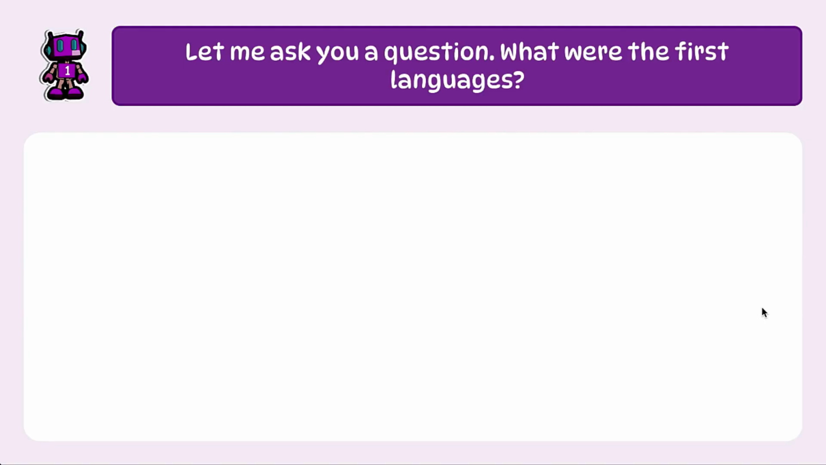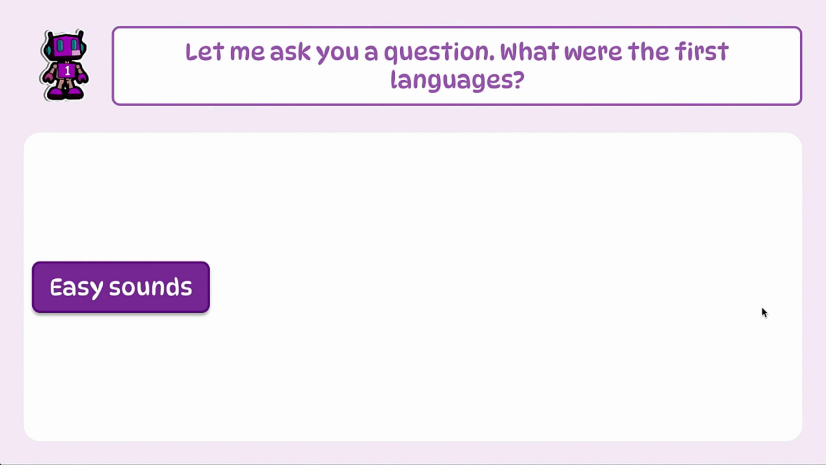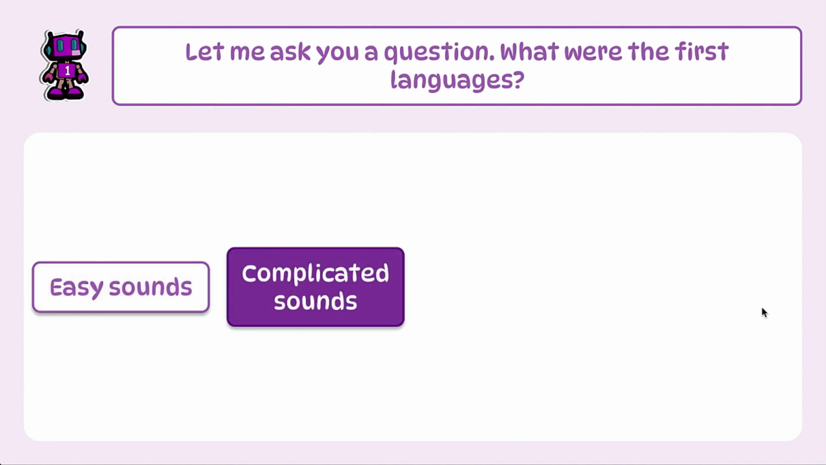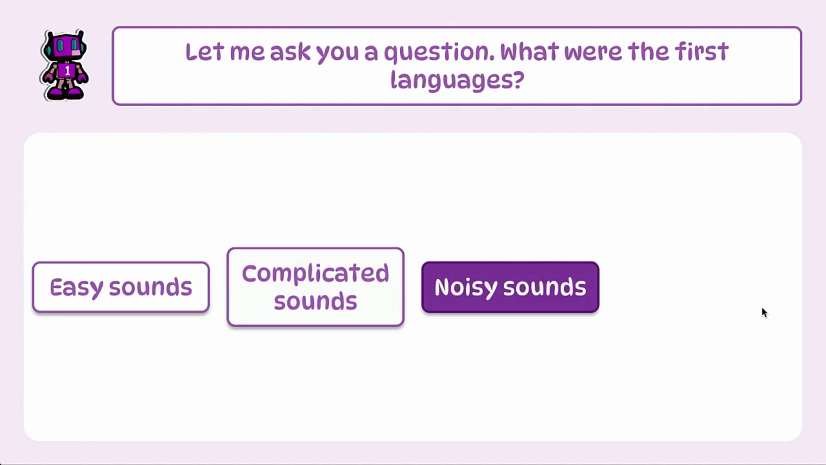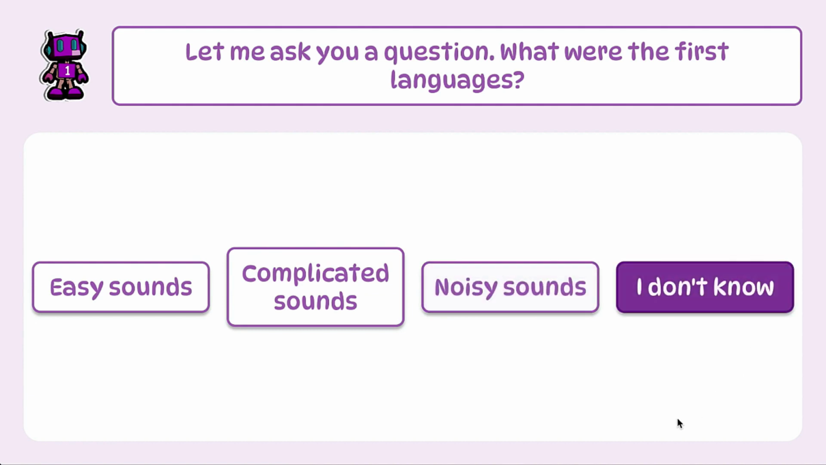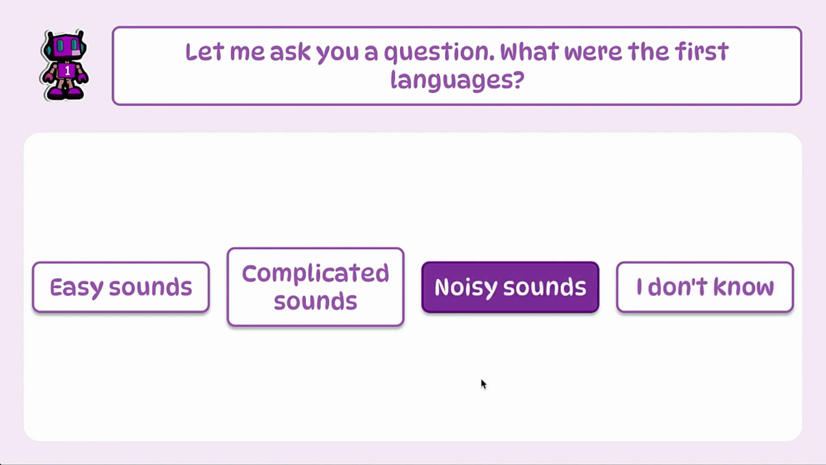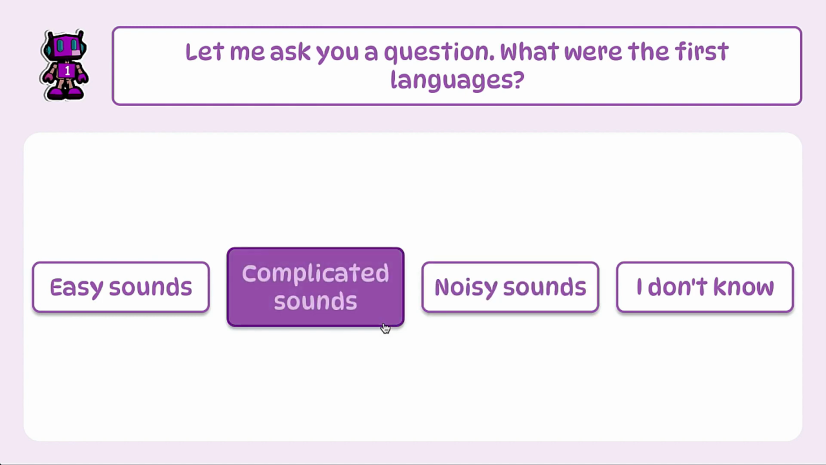After the child clicks on an option, DAPIE says the next utterance. Let me ask you a question. What were the first languages? Easy sounds. Complicated sounds. In this case, it provides diagnosis questions to check whether children understood the explanation or not. Again, once DAPIE stops speaking, it presents the child with options to respond with. If the child failed to listen to an option, they can click on it to listen to it again.